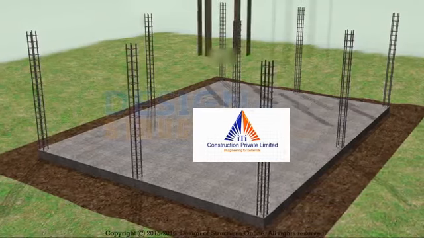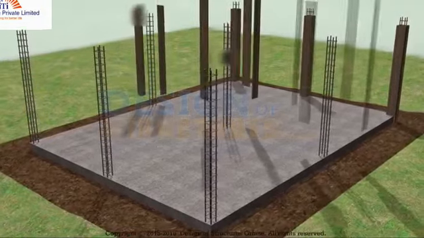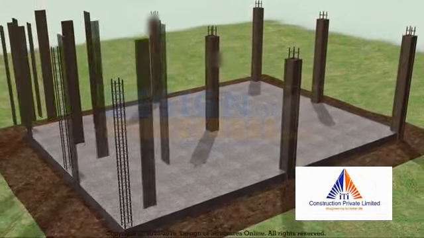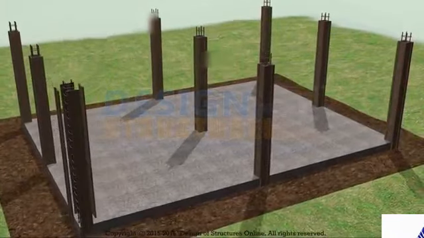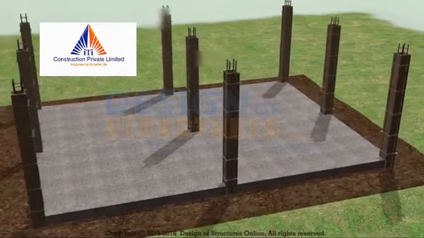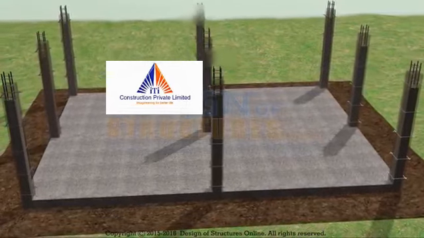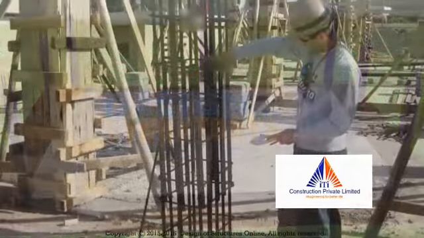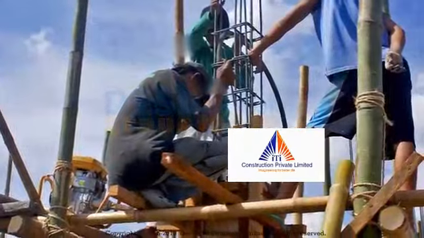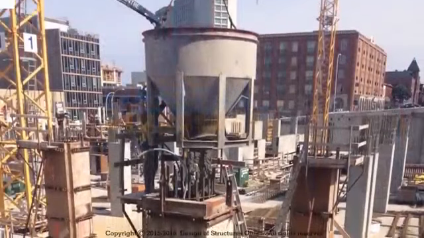Column shuttering. Column shuttering should be rigidly constructed and efficiently propped and braced both horizontally and vertically, so as to retain its shape. The shuttering should be set accurately to the desired line and levels and should have a plane surface. Column concreting. After the concreting of footing is complete, within a day or two starters for column should be cast with proper alignment. Columns are very important members in RCC design. Wrong placing of column may affect the overall behavior of the structure. Concreting of RCC columns should start from the center of vertical bars and go towards the ends.